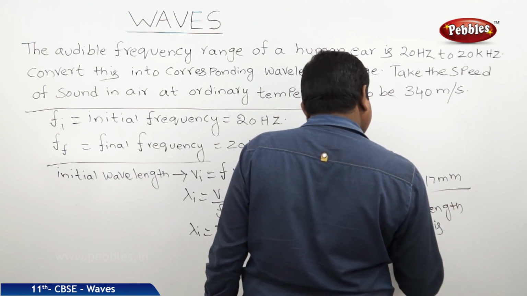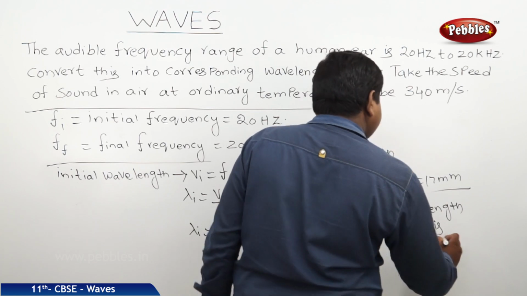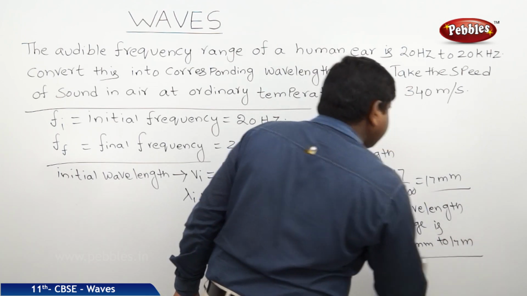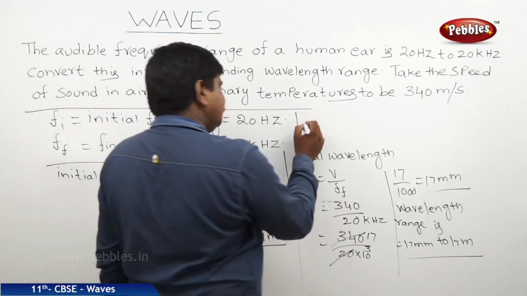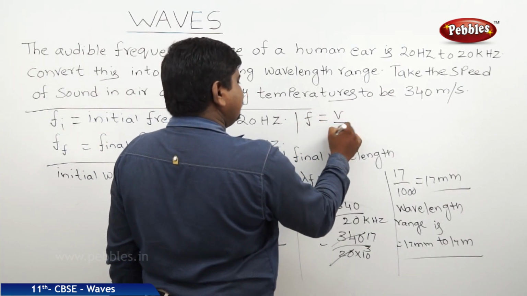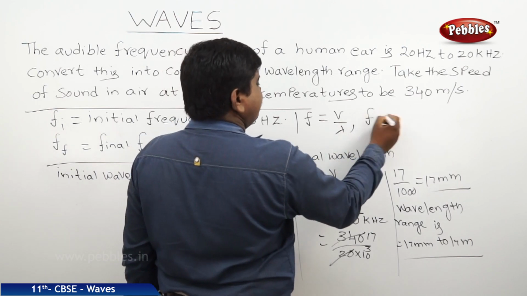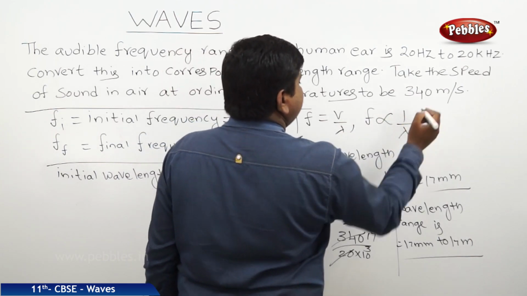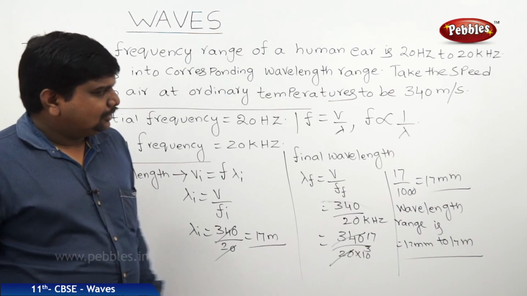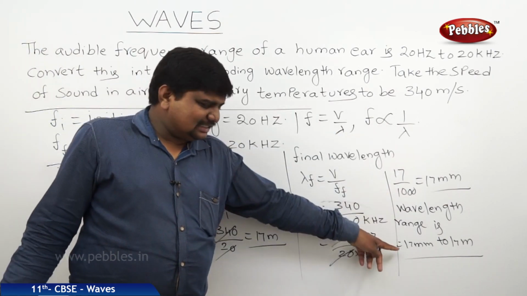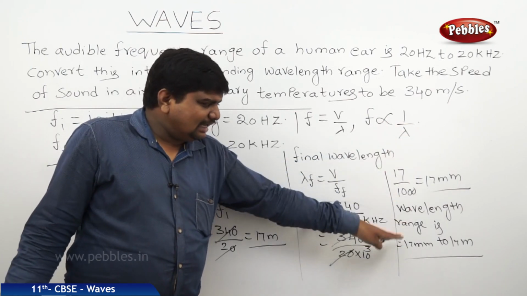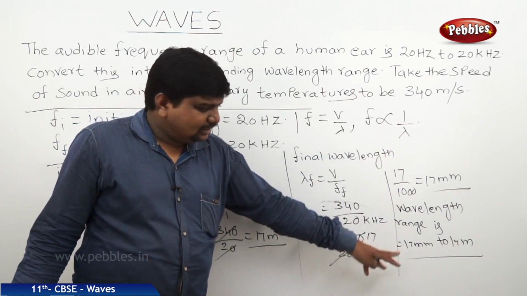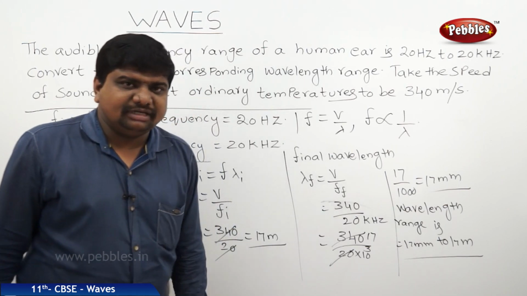The wavelength range is 17 millimeters to 17 meters, because V is proportional to lambda, but F is equal to V by lambda. So we can write that F is proportional to 1 by lambda. So when F increases, lambda decreases, and vice versa. That's why we should write the wavelength range in reverse order, 17 millimeters to 17 meters.